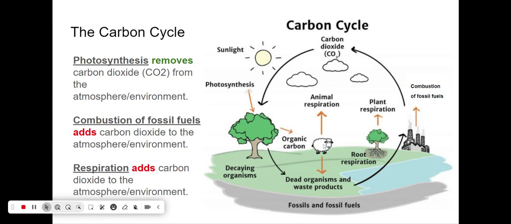Additionally, plants and animals do respiration, which means they break down food, usually in the form of sugar, and one of the waste products from the sugar is carbon dioxide. So when we breathe out, for example, as humans, we breathe out carbon dioxide. This respiration adds carbon dioxide to the atmosphere or the environment. Plants also let out carbon dioxide, but they also do let out oxygen. We'll talk about that later.